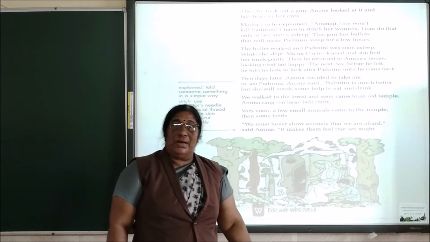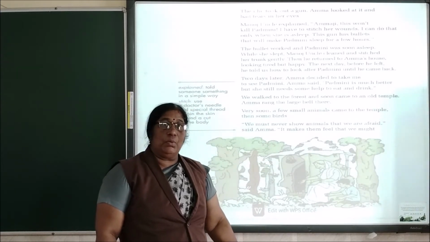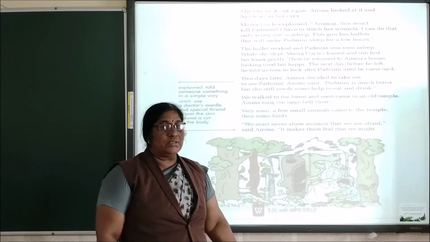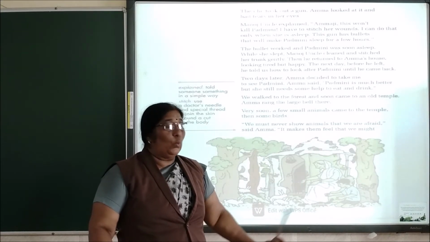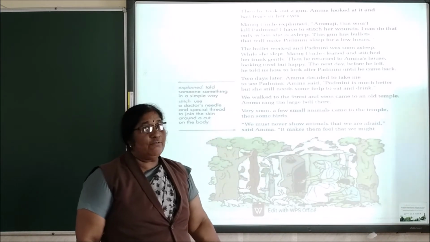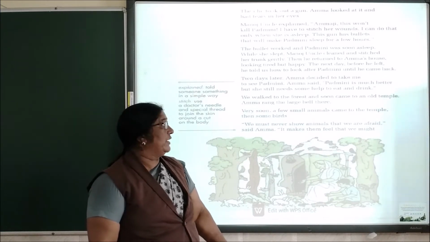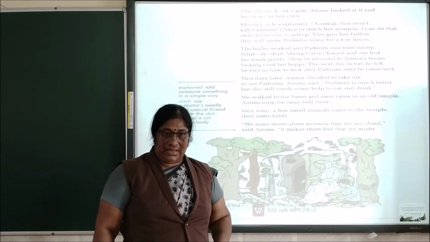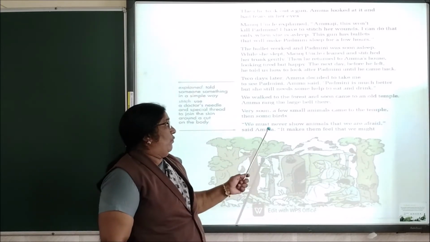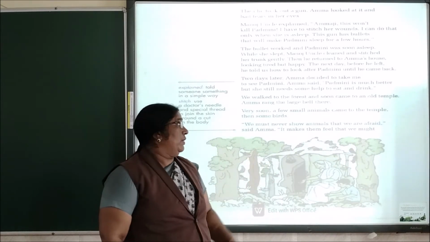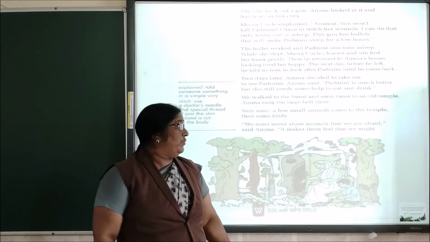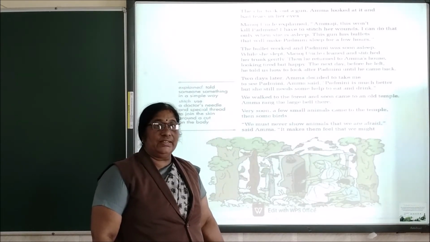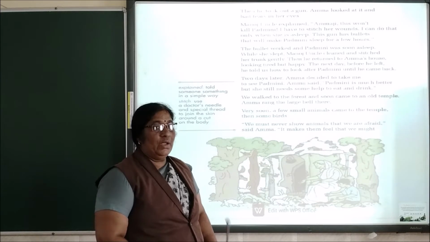After 2 days, Amma decided to take the little boy with her to see Padmini. Then they went to the forest. Do you know, children, there is an old temple in the forest. Amma rang the bell of that temple. Then there were small animals and birds around them. Amma told the boy, we must never show animals that we are afraid. Do you know why? It makes the animal feel that we might harm them.